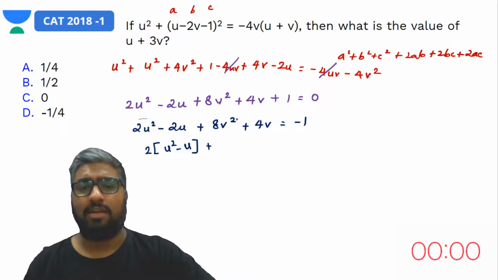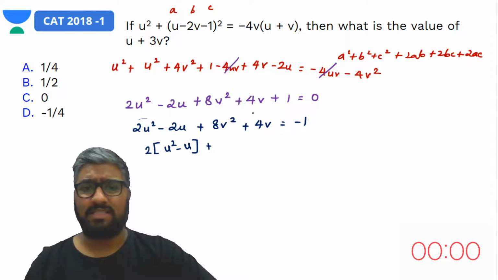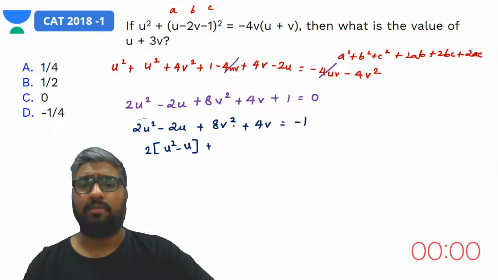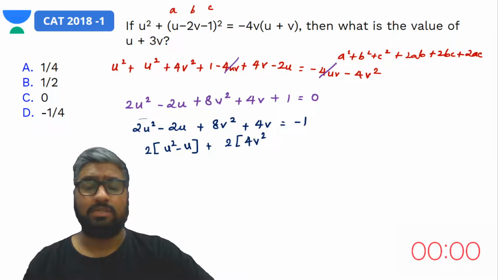I know 8 cannot be a perfect cube or perfect square or whatever, right? So here, to avoid that, what I can do, I'll again take 2 common out here. Yes, so I would get what? 4v square, that is 2v plus 4v. Yes, okay, this is minus 1.